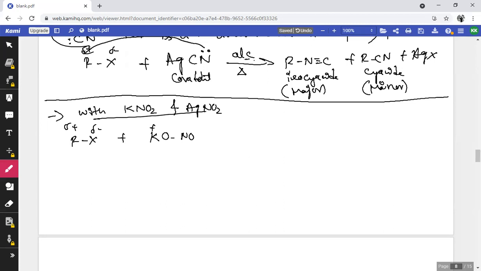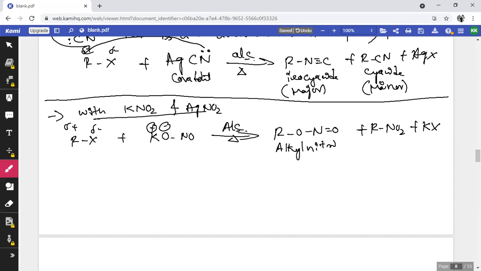So here K carries a positive charge and oxygen carries a negative charge in alcoholic medium, which forms RO-N double bond O, with the liberation of RNO2 and potassium halide. So here, alkyl nitrite is the major compound obtained, while nitroalkane is the minor compound or minor product.